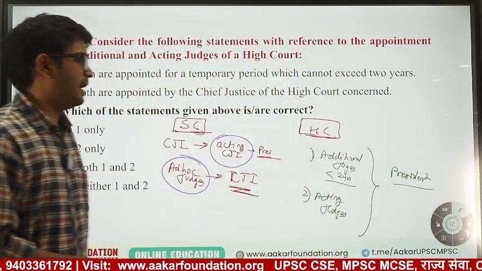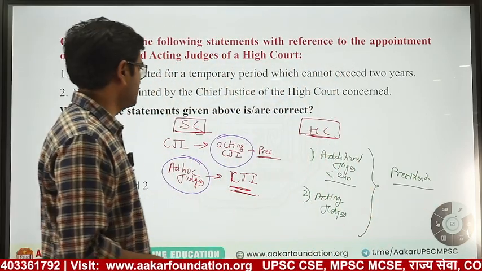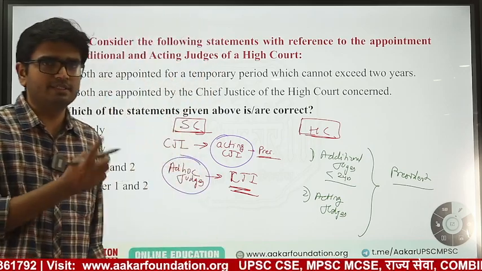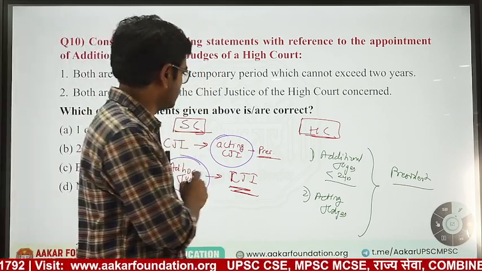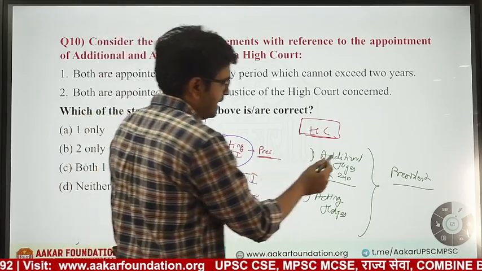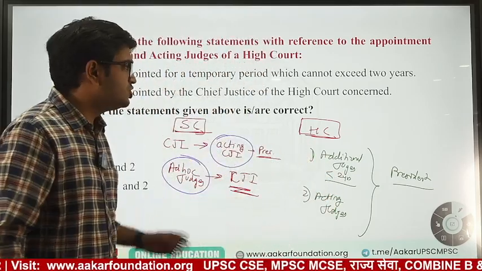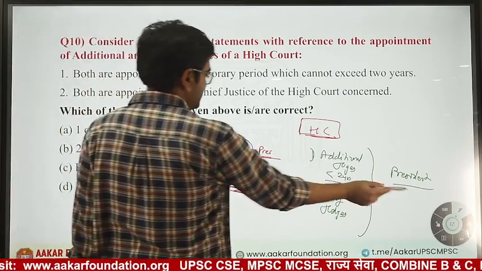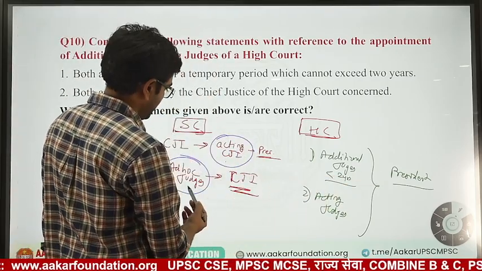And there is one more thing. Retired judges are also appointed by the respective court, by CJI and Chief Justice of High Court. But these are the two means. So acting and ad hoc judges in Supreme Court, additional and acting judges in High Court. So there are no ad hoc judges in High Court. You should remember it. And these are appointed by President: acting CJI by President, ad hoc judges by CJI.